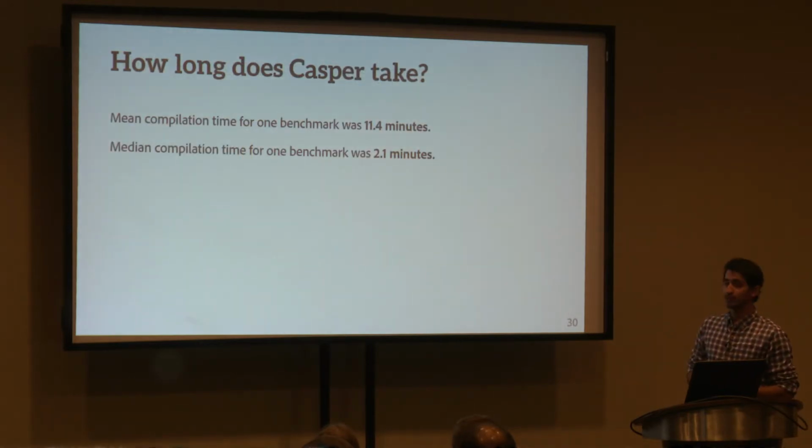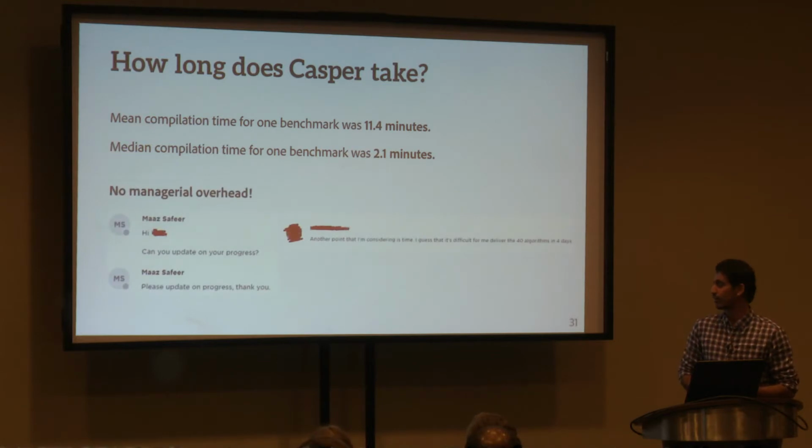The last thing I want to talk about is how long does it take. So on average, one benchmark takes just under 12 minutes to synthesize. And the median time was just 2 minutes. So for the simpler benchmarks where pruning really comes into effect, we can find solutions really fast. And of course, there's also no managerial overhead. You don't have to email people asking if they've translated your code already or not. So it was much easier to work with Casper than it was to work with freelancers.